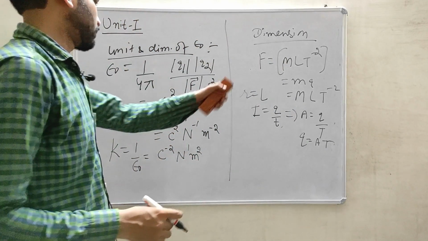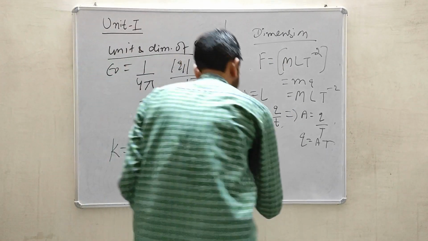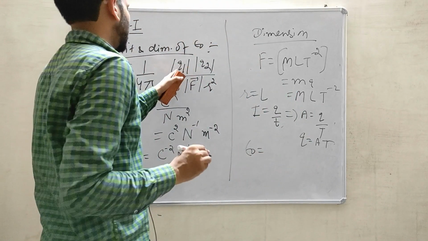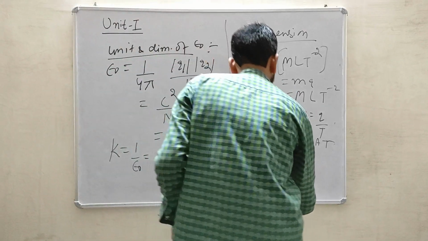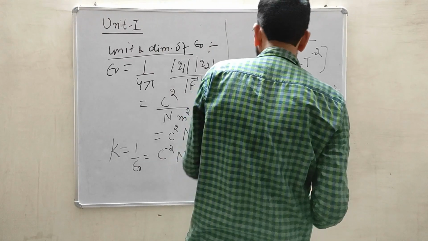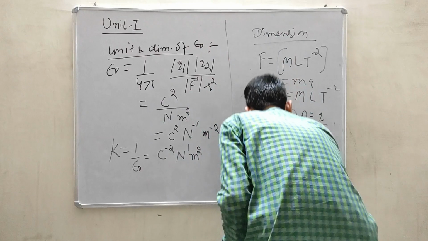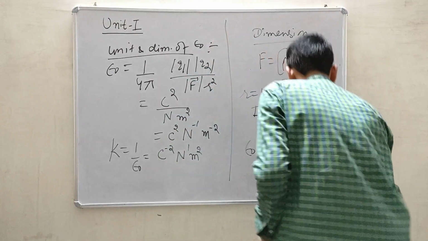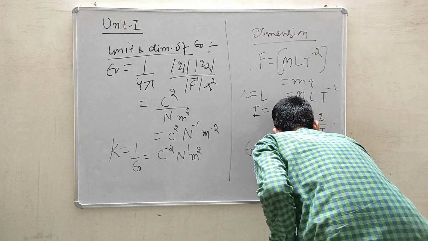And after putting all these things into the formula, here there are two charges simultaneously, so A square T square, same base power add, and F will be MLT^-2 and R will be L square.